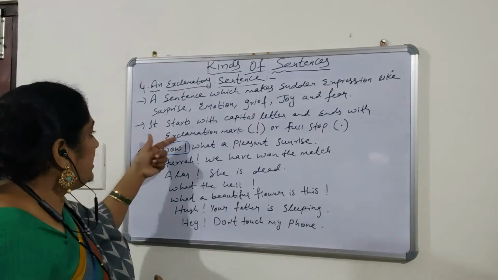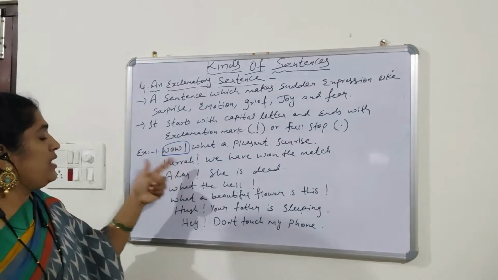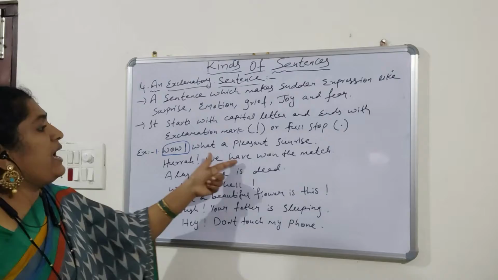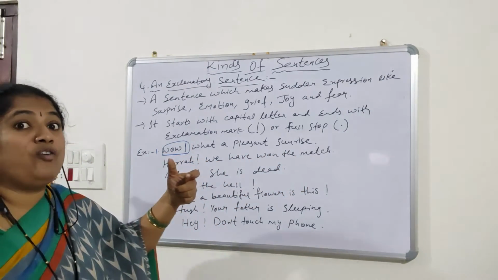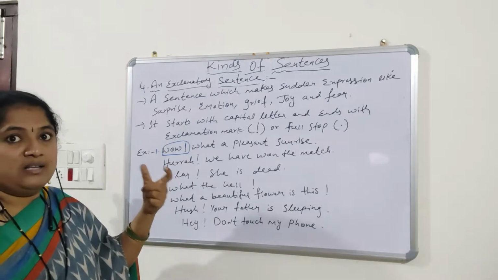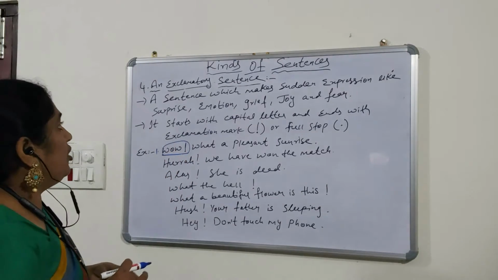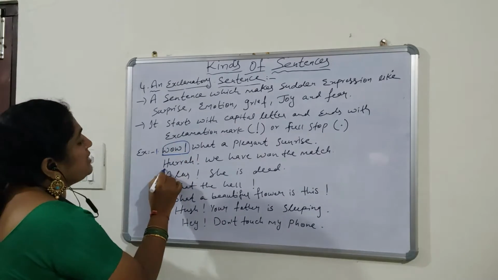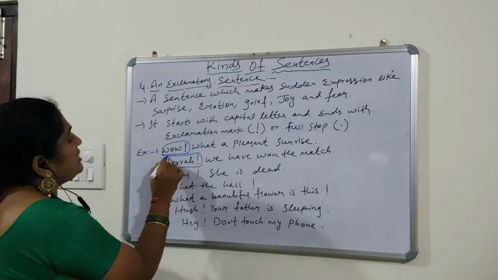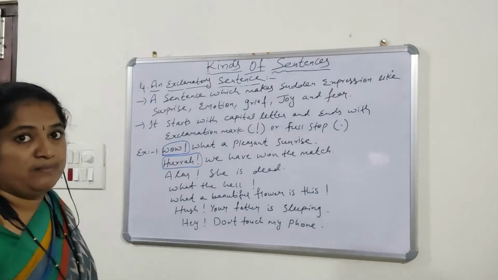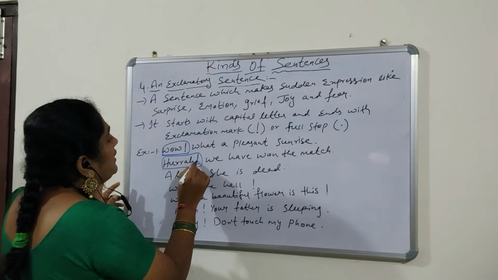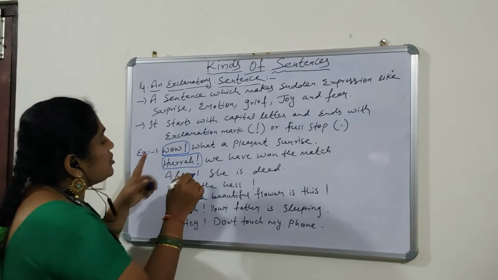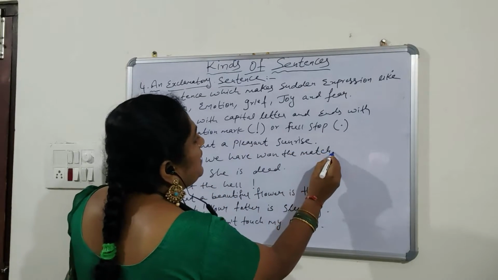In the same way, the next example: "Hooray! We have won the match." This is the expression of joy or happiness. So, hooray is the word which is the sudden expression. So, I used the exclamation mark after this word, and I kept the full stop in the last.